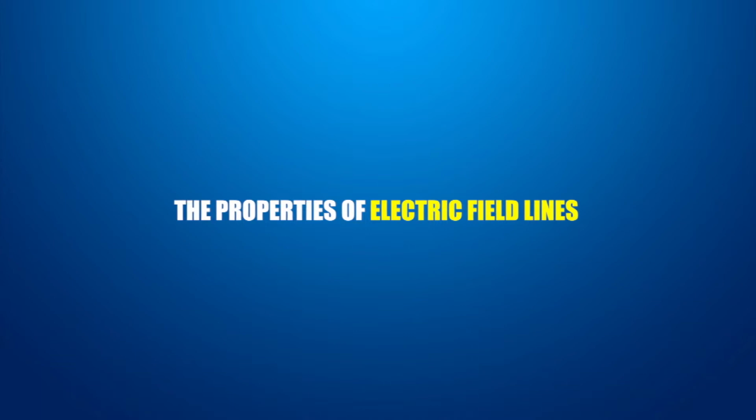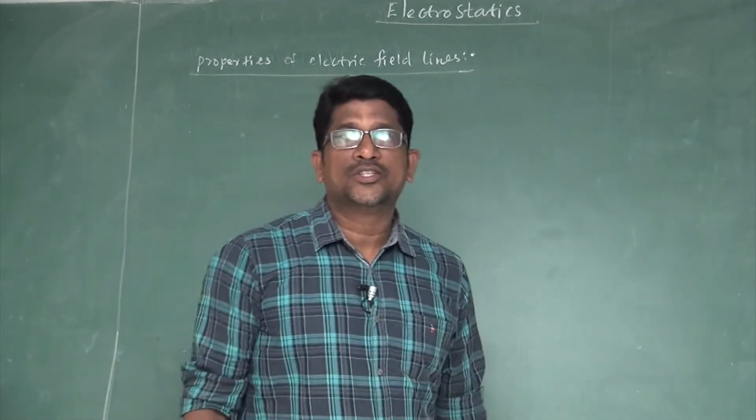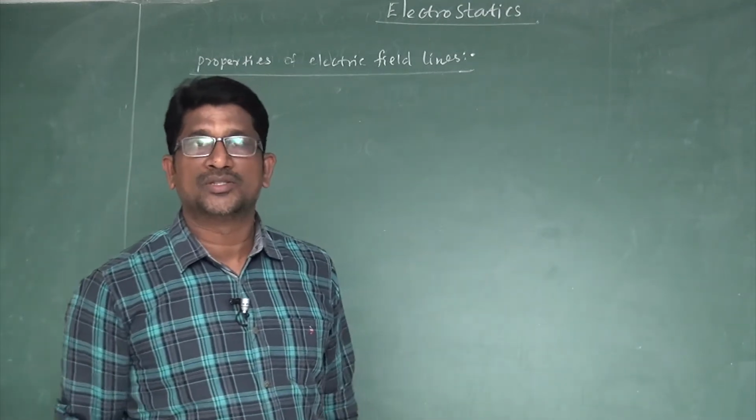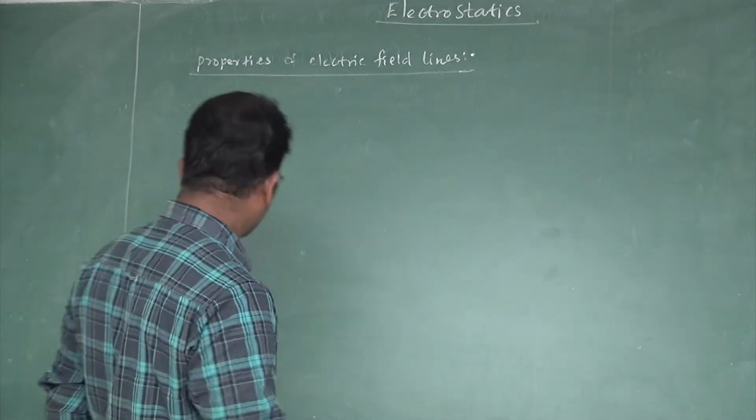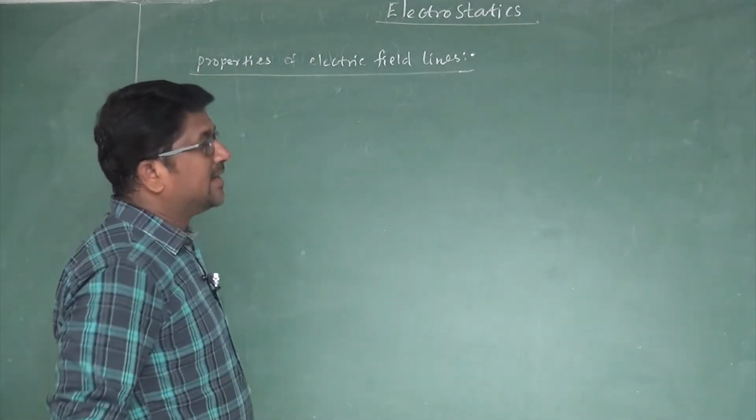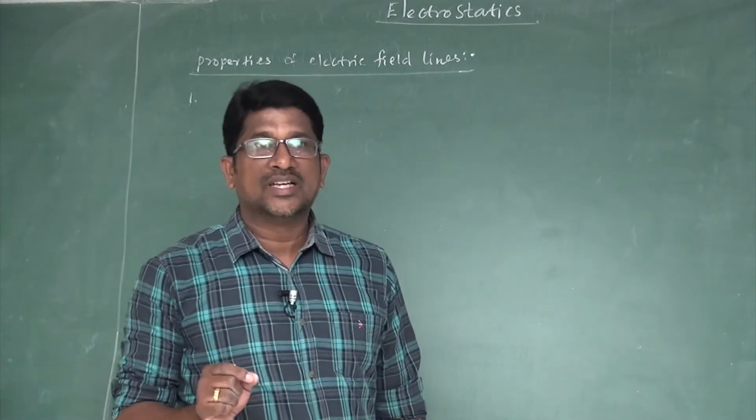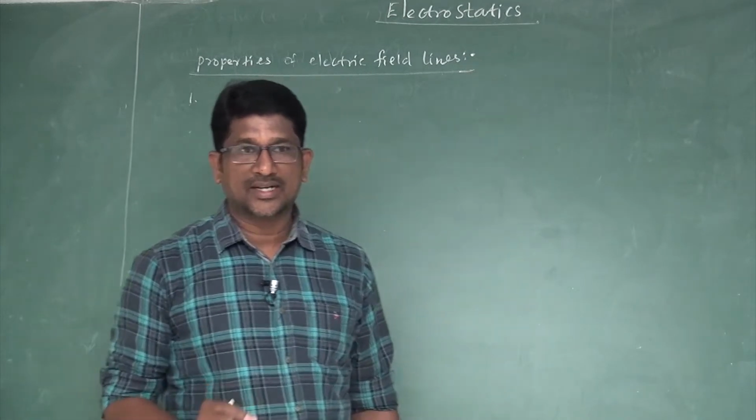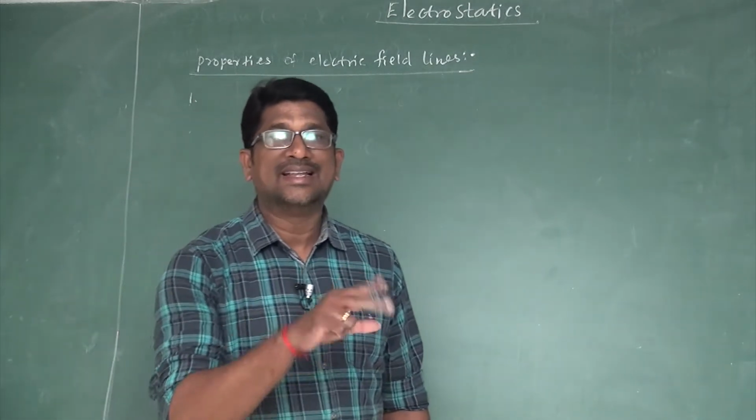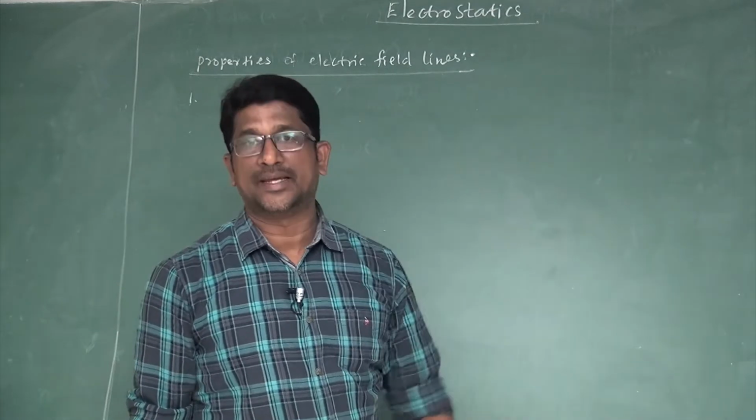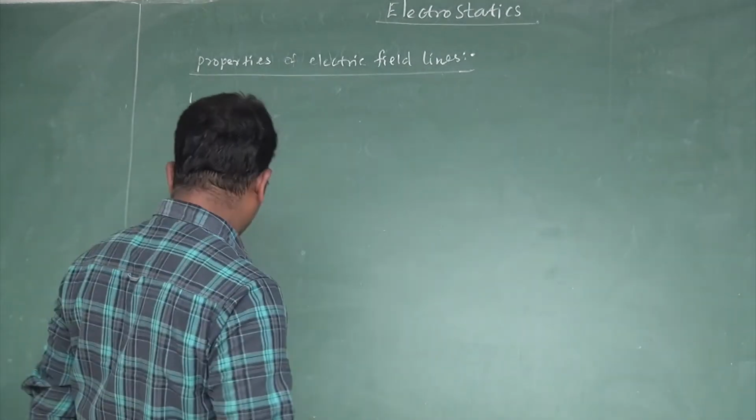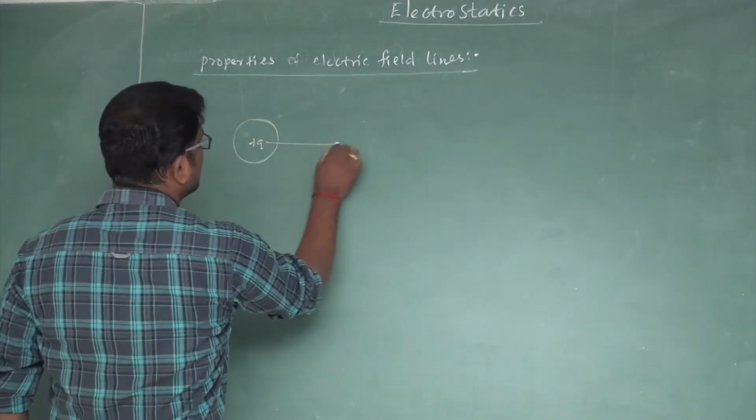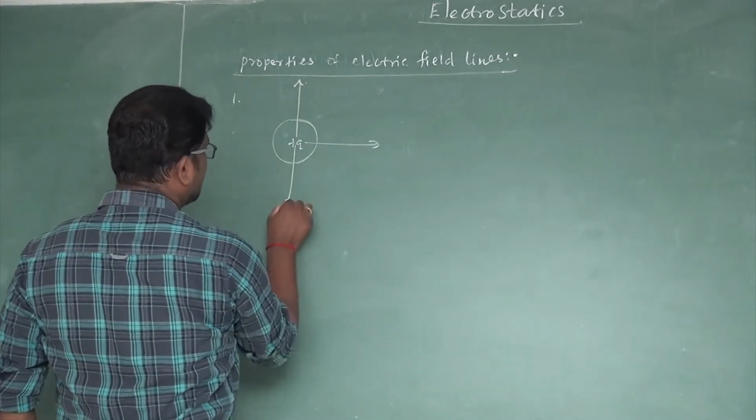The properties of electric field lines. There are some rules that should be followed while drawing electric field lines, or the properties of electric field lines. Right. First one, the electric field lines must start from a positively charged and end at the negatively charged. The electric field lines must start from positively charged and end at the negatively charged, or end at infinity. Right? We know that for an isolated positive point charge, the electric field existence is like this.